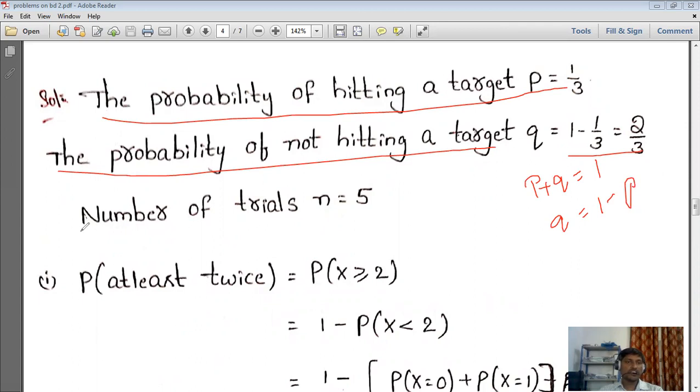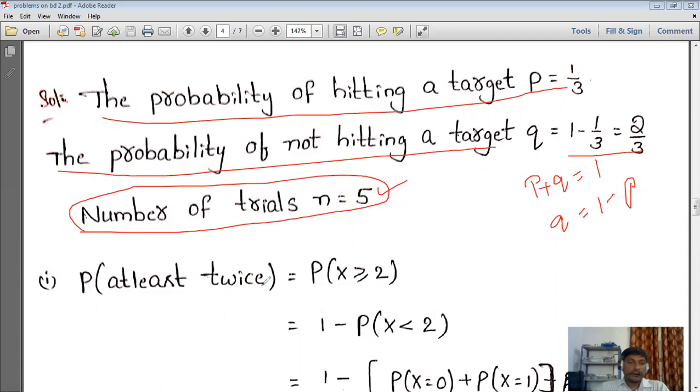And for the first question, they mentioned the number of trials, n is equal to 5. So n is equal to 5 times. Using that, the first question they asked is the probability of getting a head at least twice. So simply we wrote it here as the probability of at least twice. At least is nothing but greater than or equal to 2, and twice is nothing but 2.